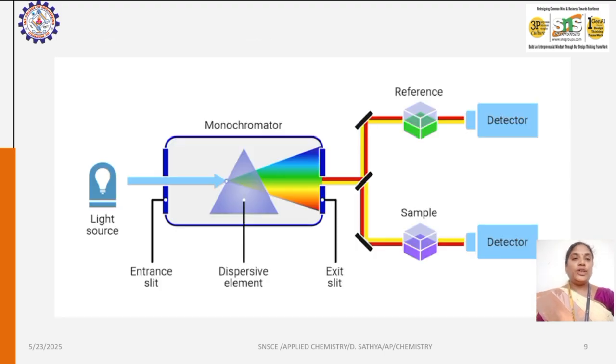In this UV-visible instrumentation diagram, the light source gives light that enters the entrance slit and disperses into different wavelengths. We have a monochromator to give a narrow band of wavelength, so a single wavelength, which passes via the mirror and finally enters the reference and sample cells. Finally we get the intensity of the light from the detector, and so we get the UV-visible wavelength of the sample.